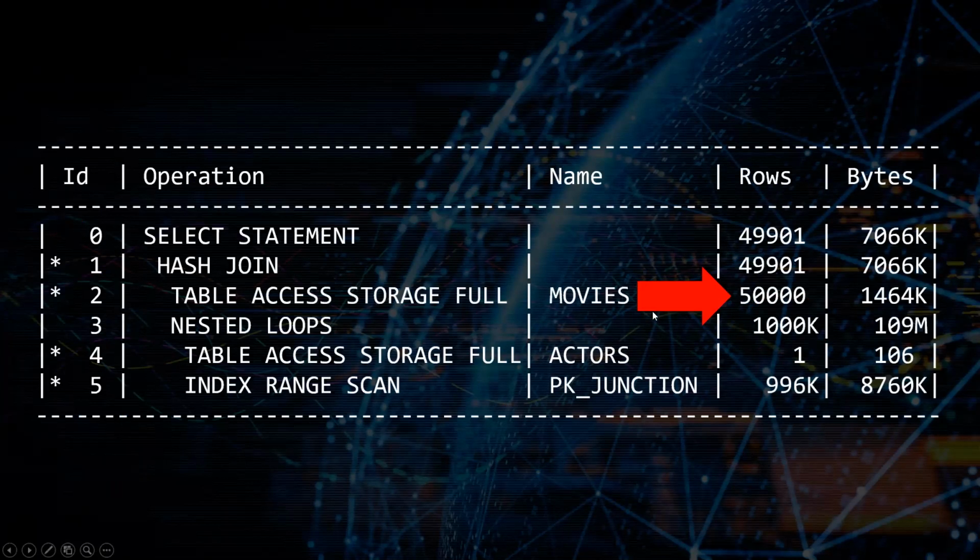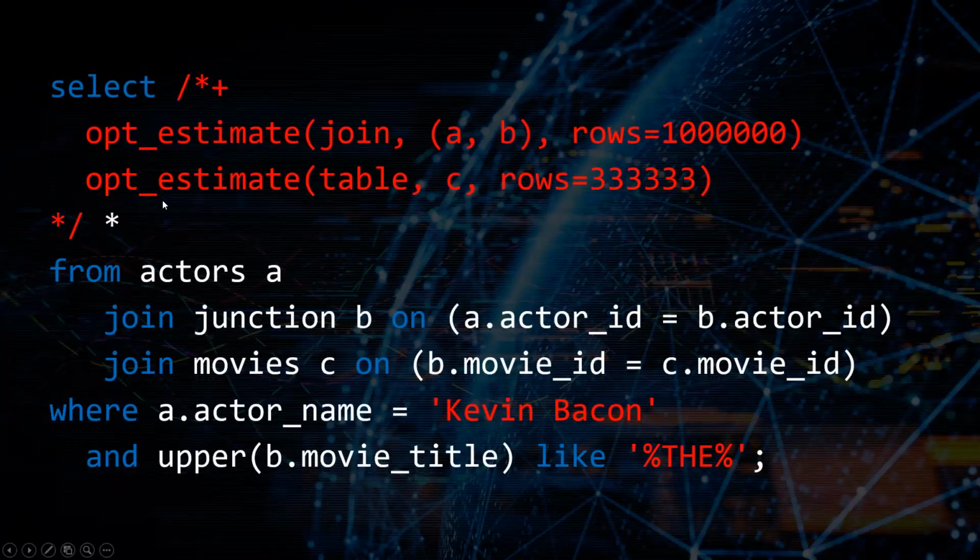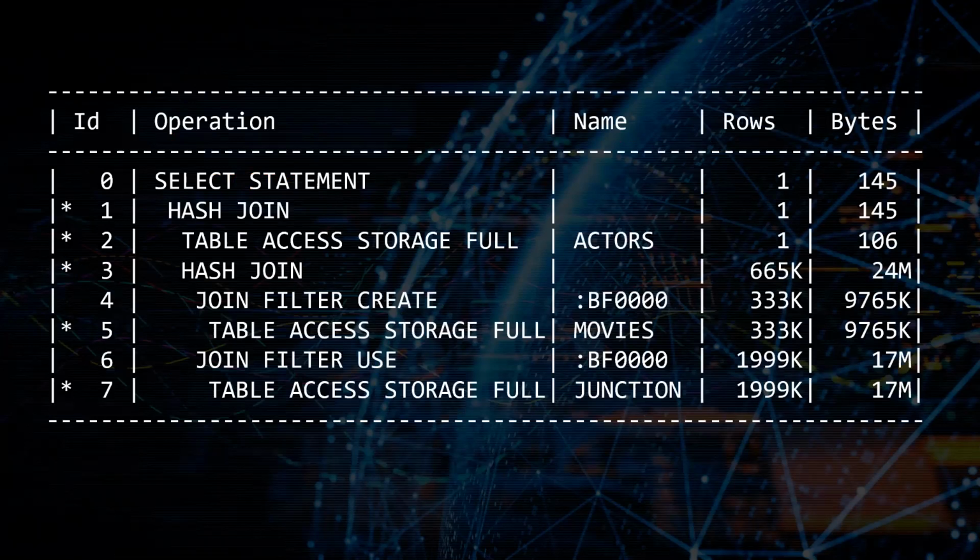So we can actually correct this with a table version of the hint. If we say OPT_ESTIMATE, open parentheses, TABLE, comma, C, comma, rows equals 333,333, when we do this, Oracle has actually done the exact thing that we wanted it to. Oracle started with the movies table and then joins it to the junction table, and joins the result of that to the actors table. So you can see that we've got 333,000 for the movies table, 667,000 records for joining the movies to the junction, and then we finally get down to the one record for the actors table.